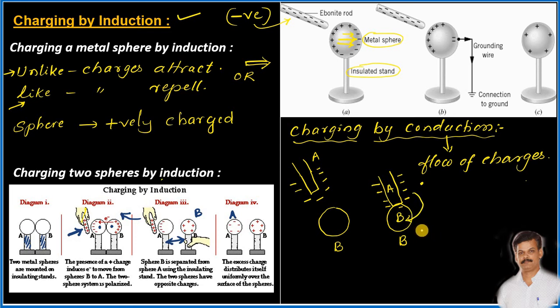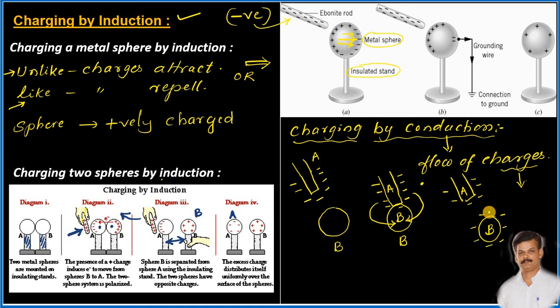They actually move, because we know that charges always try to search for the lower density region, and the charges flow from the region of higher concentration to the region of lower concentration or lower density of charge. Hence, as the charges move from the body A to B, and when we separate the two bodies, both bodies will have negative charges on them.